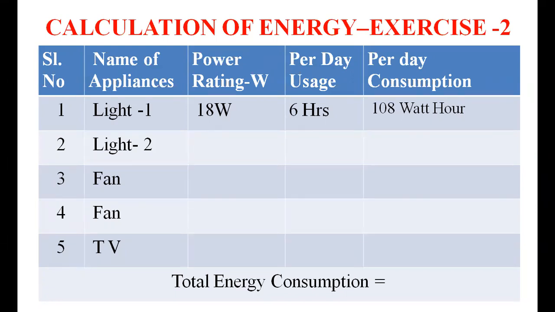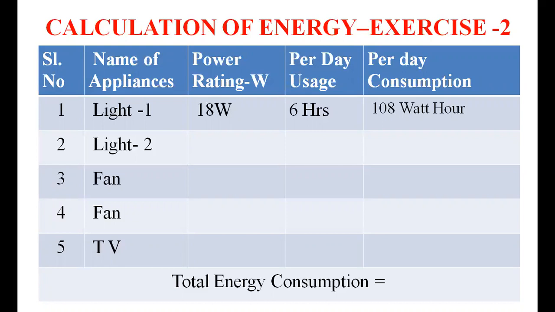Similarly, first you have to note the power rating. Then you have to mention the per day usage in hours. The power rating multiplied by the number of hours it is used gives the per day consumption of that equipment.